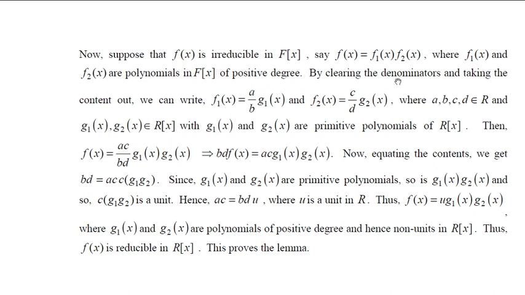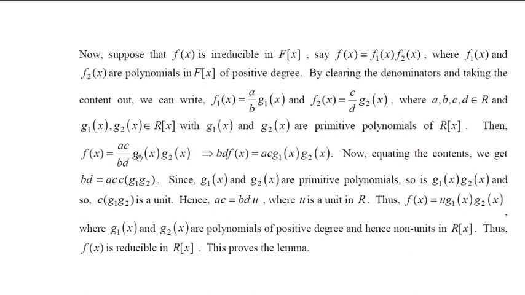So by clearing the denominator, as we did in the note, clear the denominators and take the content out, so that we can write f1 of x as a by b into g1 of x and f2 of x as c by d into g2 of x, where g1 of x is primitive and g2 of x is primitive in R of x. Then what is your f of x? Your f of x is f1 of x into f2 of x.